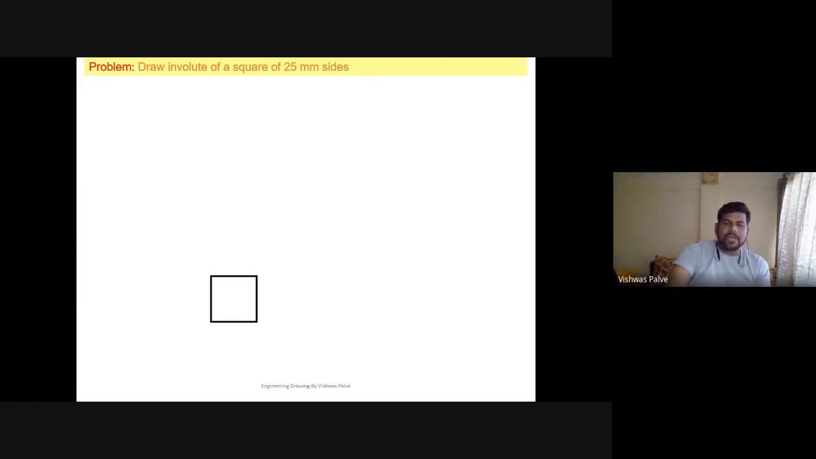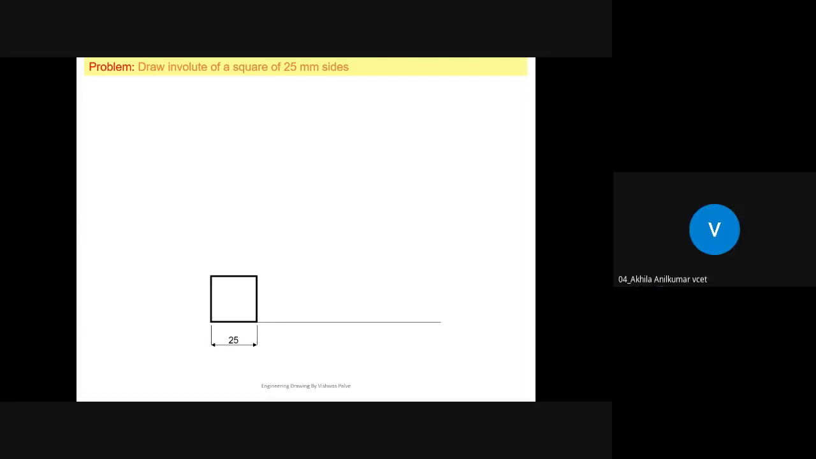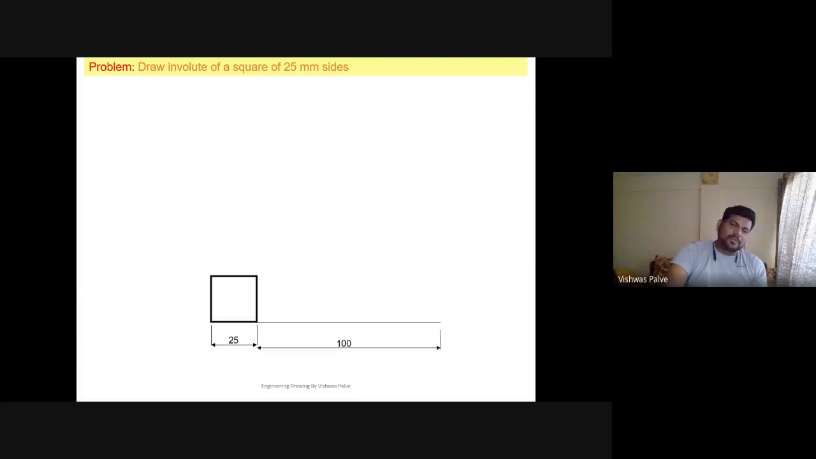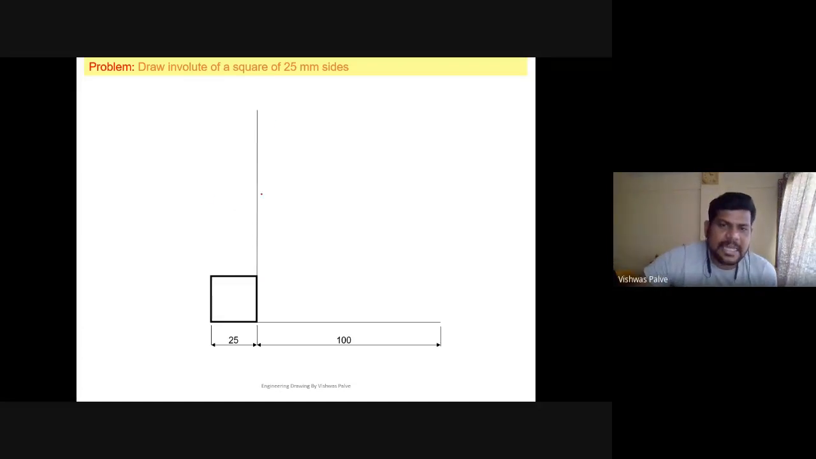Then after drawing it, what will be the next step? Draw horizontal line. Yes, into side perimeter. What will be the length of that line? It will be 100 millimeter. 4 into 25. So now next is just extend the edges, other edges.